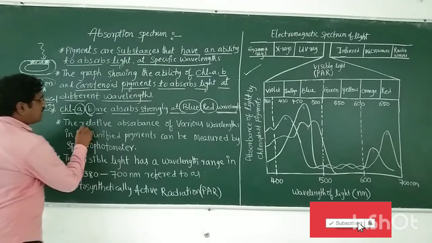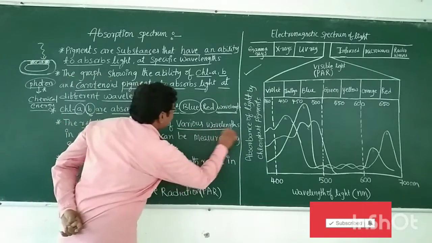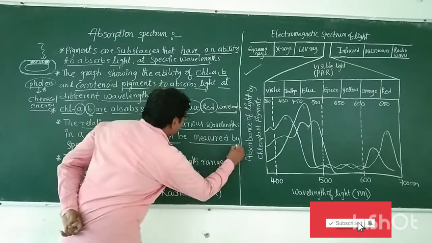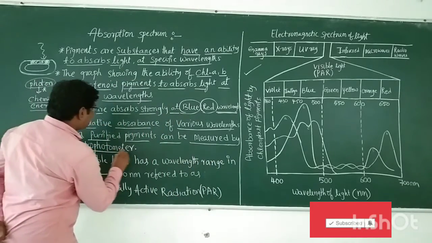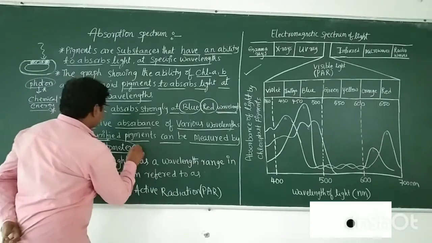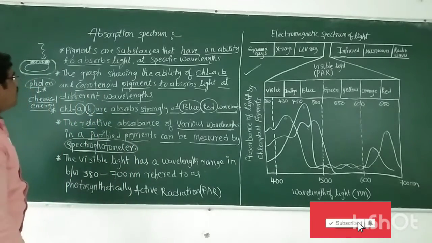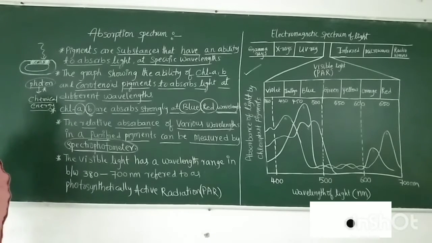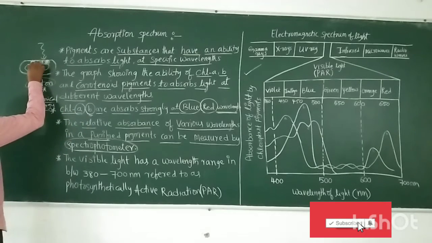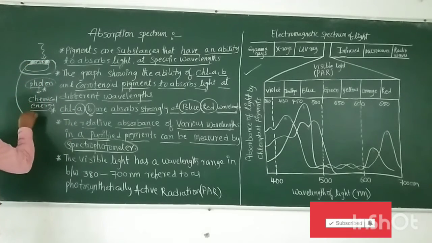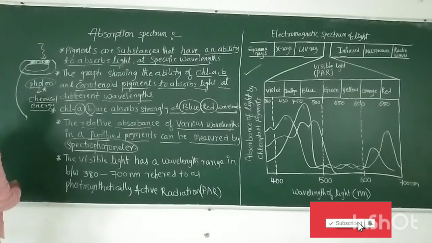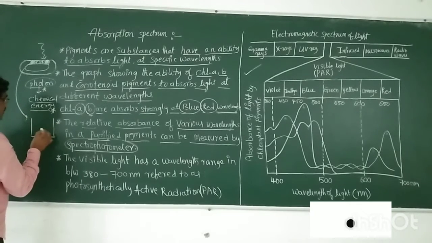Next, the relative absorbance of various wavelengths by purified pigments can be measured by the spectrophotometer. The chlorophyll pigments are present in the thylakoid membranes. These pigments are extracted from the thylakoid membranes, and in in vitro conditions the chlorophyll pigments are dissolved in organic solvents.